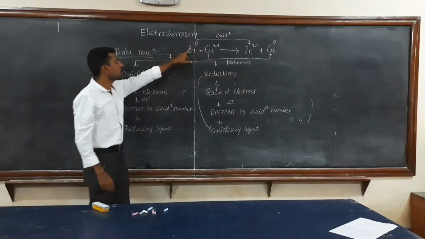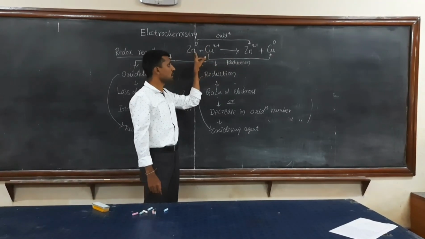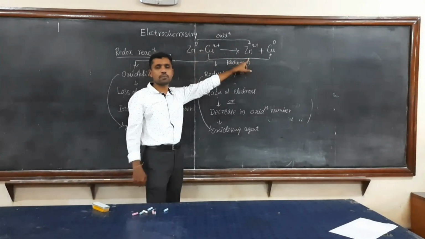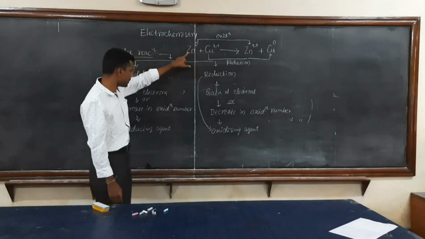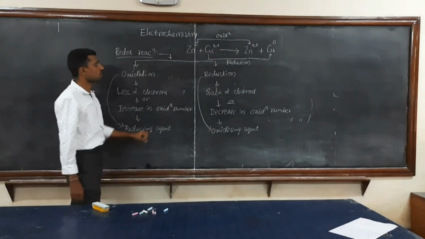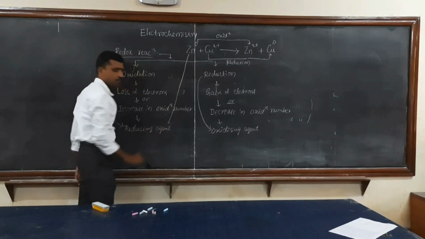Fine. So in this case there is loss of electrons. Zn0 becomes Zn2+, liberating 2 electrons. It undergoes oxidation, and the substance which undergoes oxidation is called the reducing agent. So the zinc will act as the reducing agent in this case.